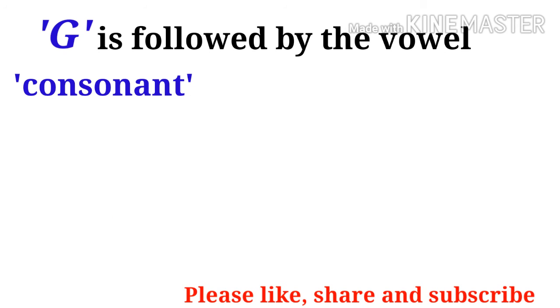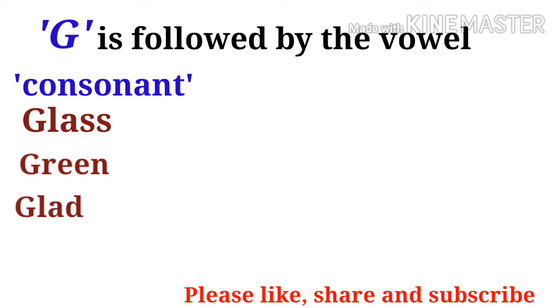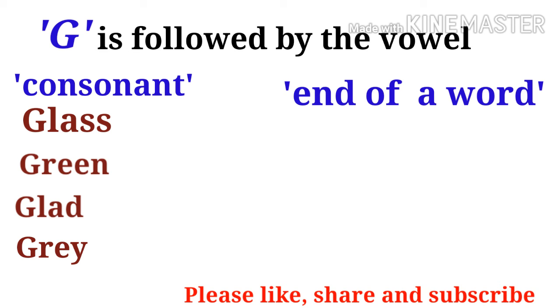G is followed by consonant. Glass, green, glad, grey. Next, when G comes at the end of a word, jug,